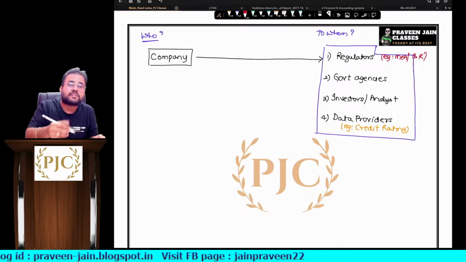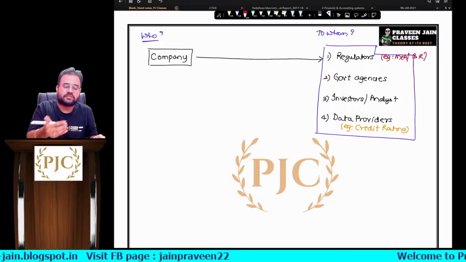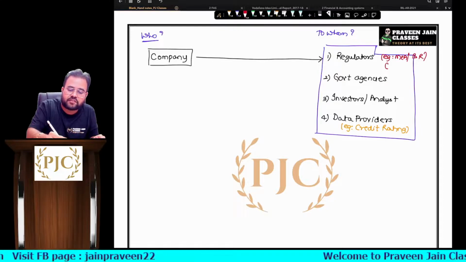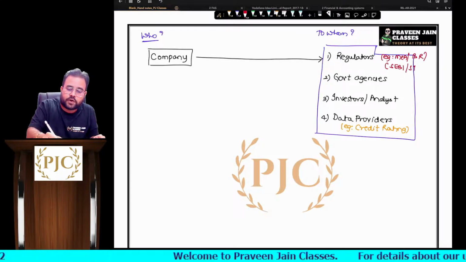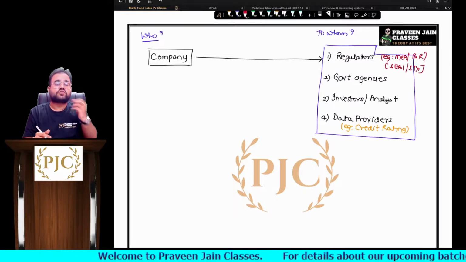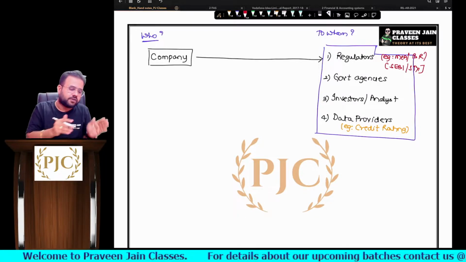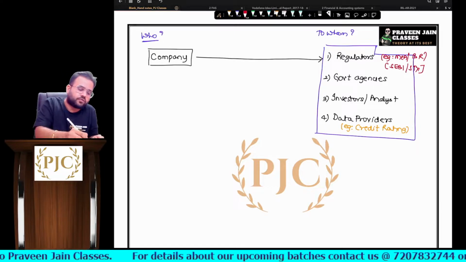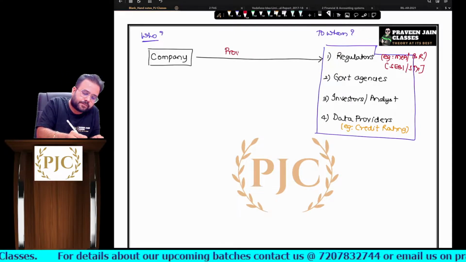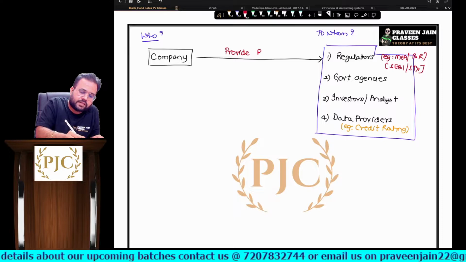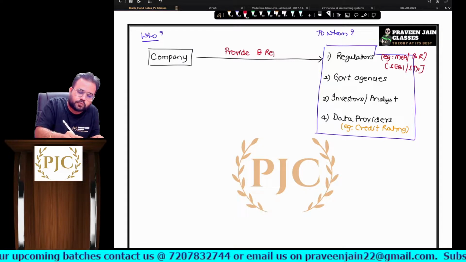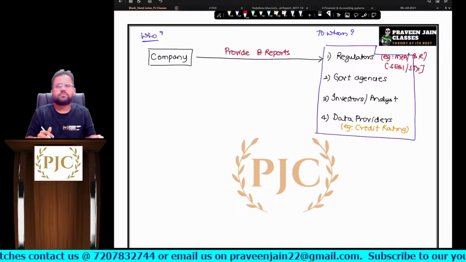Agreed? So if you are a listed company, sir, obviously you have a regulator in the form of what, sir? SEBI. Sir, you may also have to provide information to stock exchanges also, sir. So in other words, it is the company who has to provide these business reports to whom, sir? All these people, sir. Cool, sir.